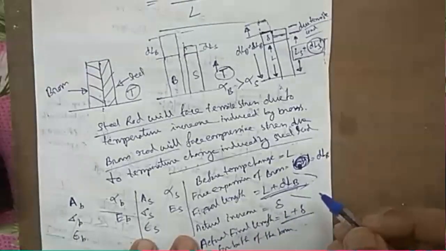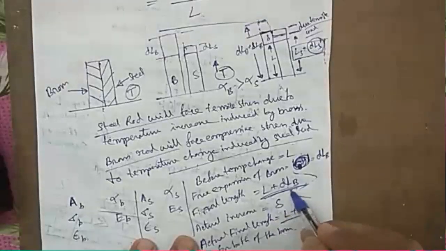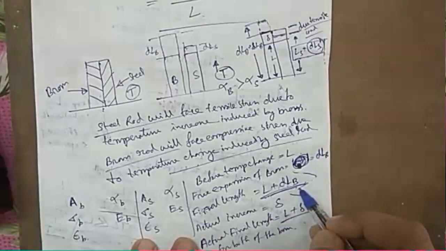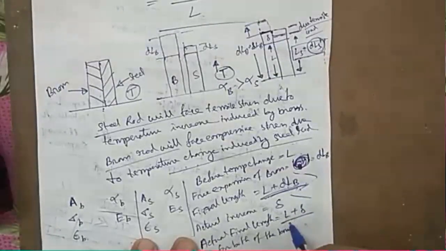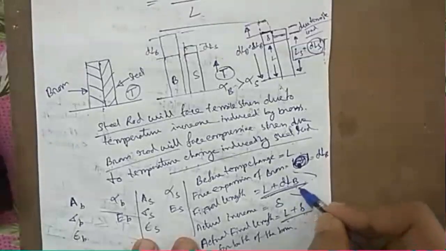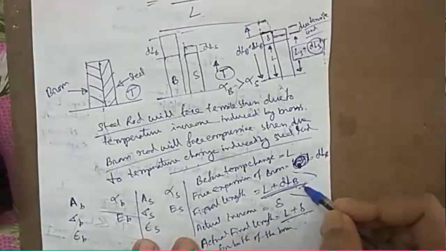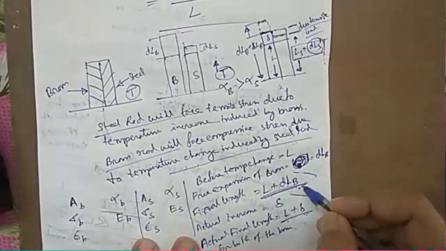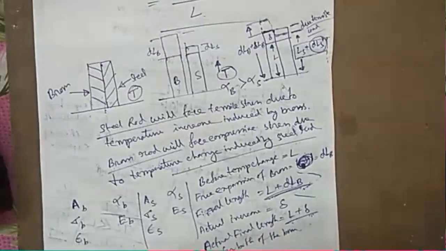If it was free expansion, it would have been L plus DLB, but this has not happened due to the compressive load induced by steel, and what happened is L plus delta, which is lesser than this. This is the free expansion length, this is the actual expansion length. So actual expansion is lesser than the free expansion because there is steel attached. Any questions?